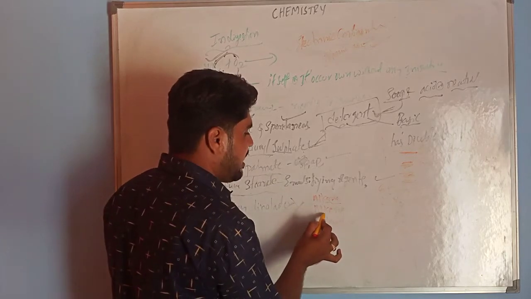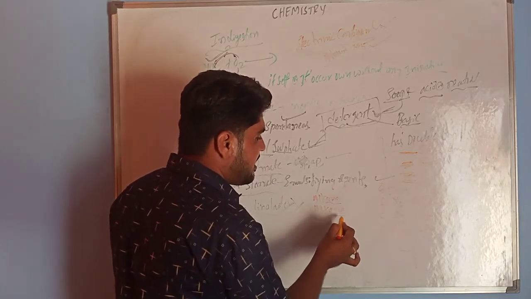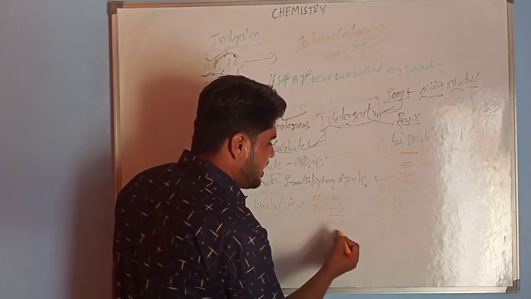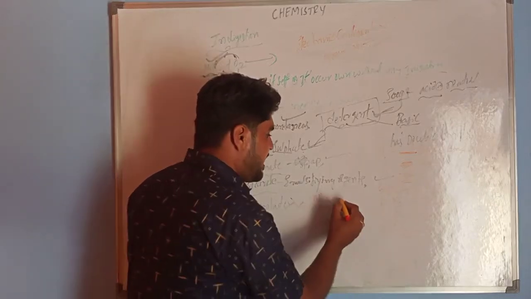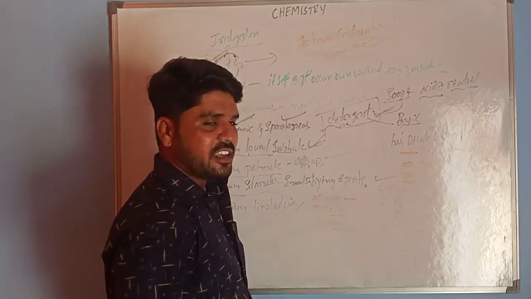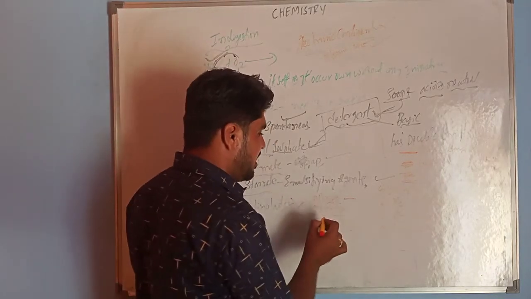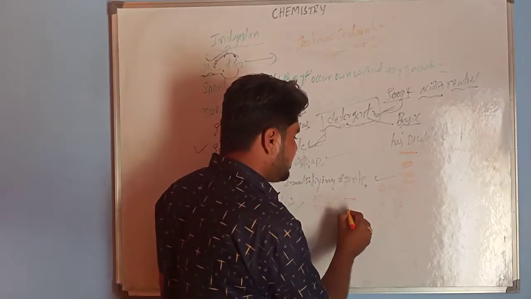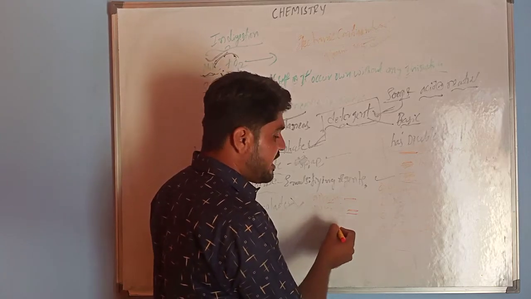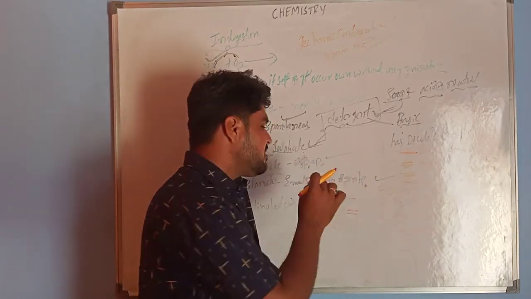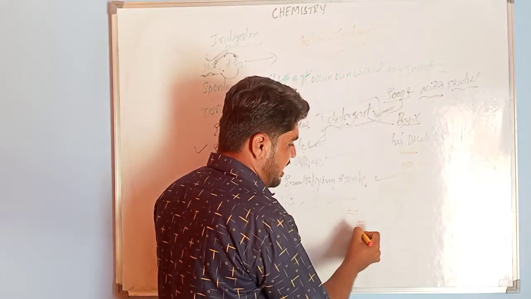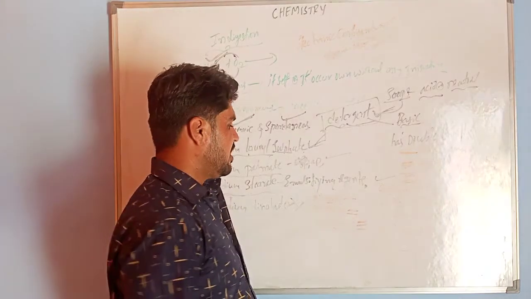ANE represents a single bond. ENE represents a double bond. YNE represents a triple bond. Alkane means single bond, alkene means double bond, alkyne means triple bond. Okay?